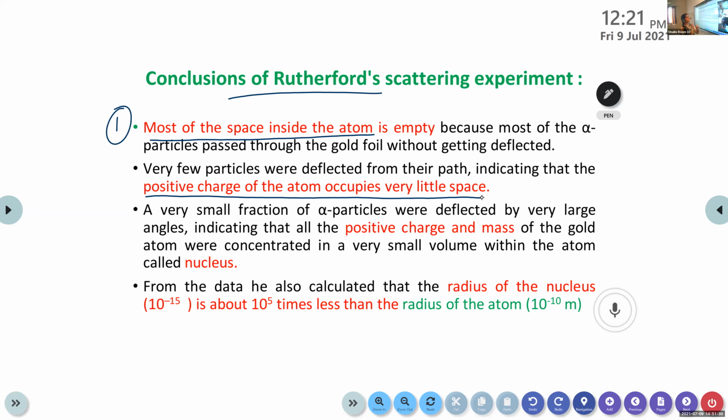That means there is some positively charged particle inside the gold atom, which is why they are deflected from their path. It indicates that the positive charge of the atom occupies very little space, because very few particles were deflected by certain angles, right? So the second point: the positive charge of the atom occupies very little space.